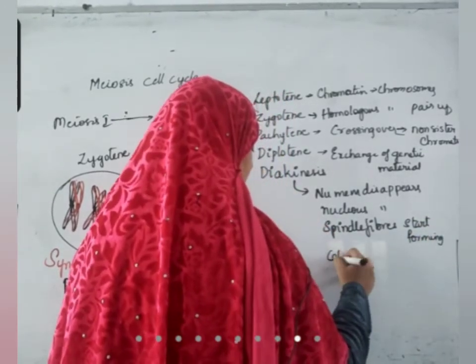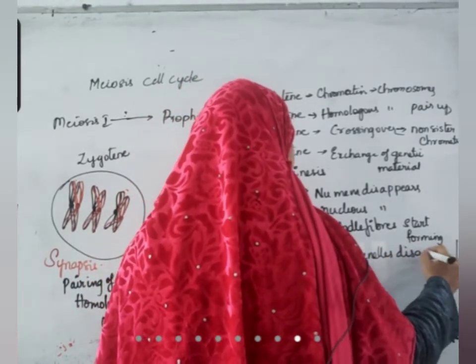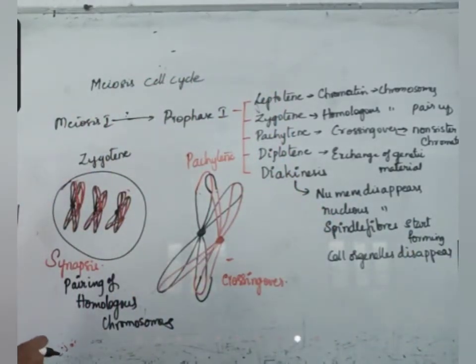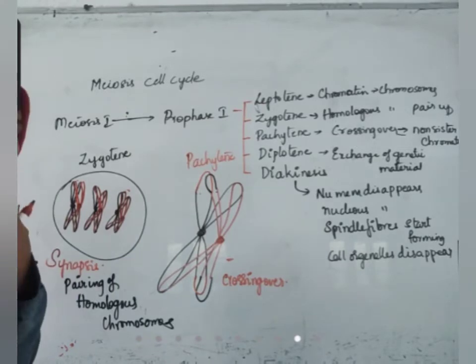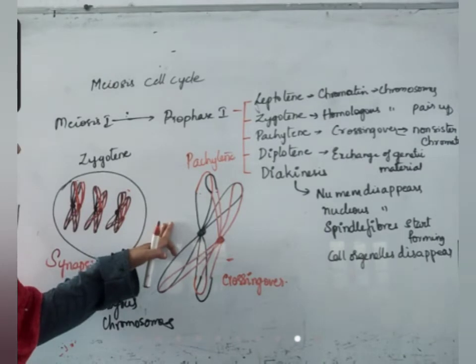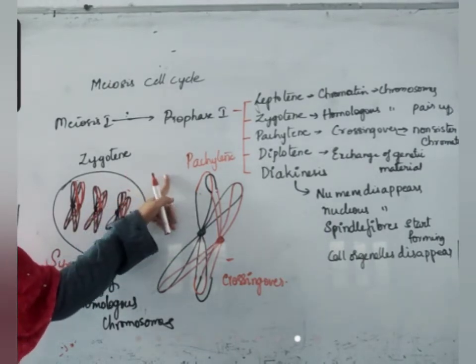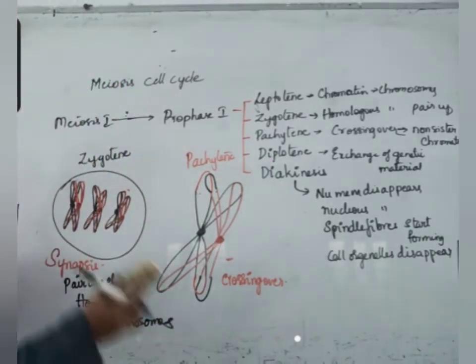Cell organelles disappear. So all these changes occur in diakinesis. But still the homologous chromosomes are not separated from each other. The homologous chromosomes are attached. Okay, genetic material is exchanged, crossing over has taken place, but still the homologous chromosomes are attached even at the end of prophase.